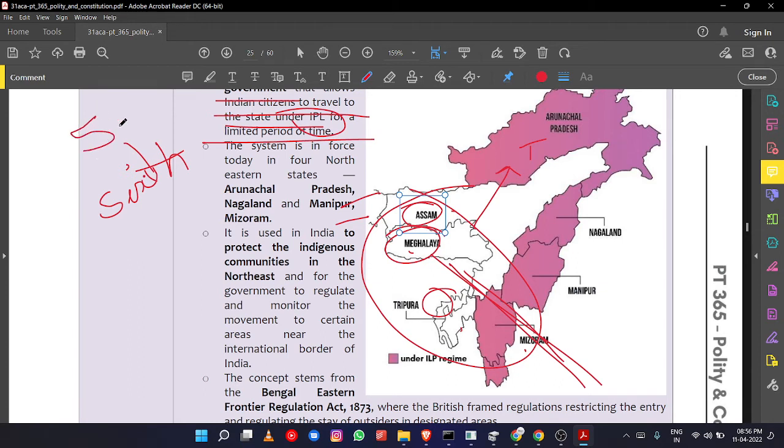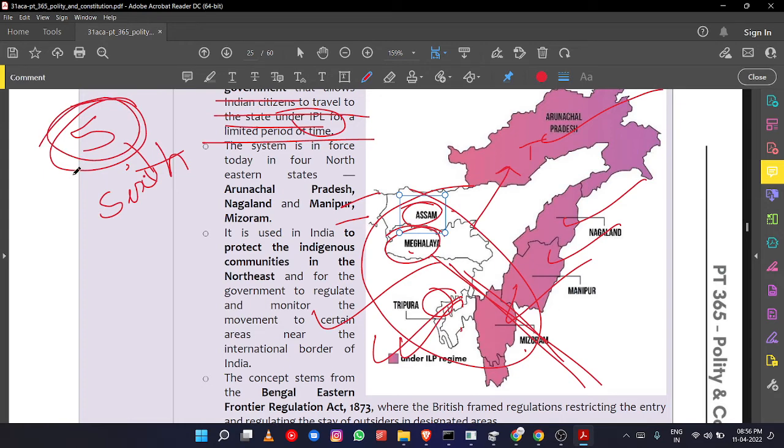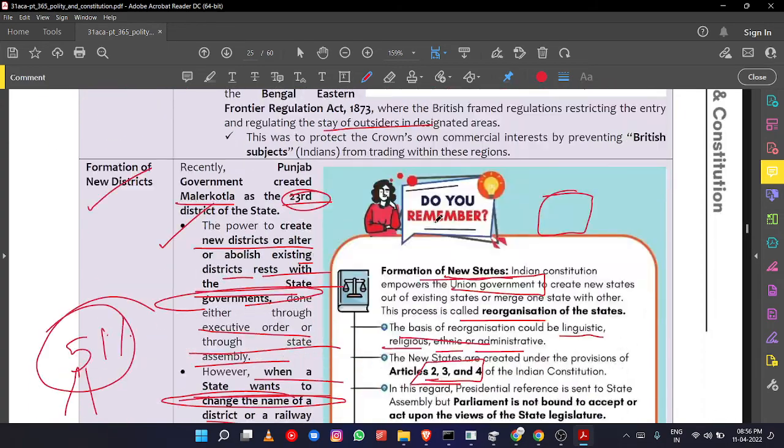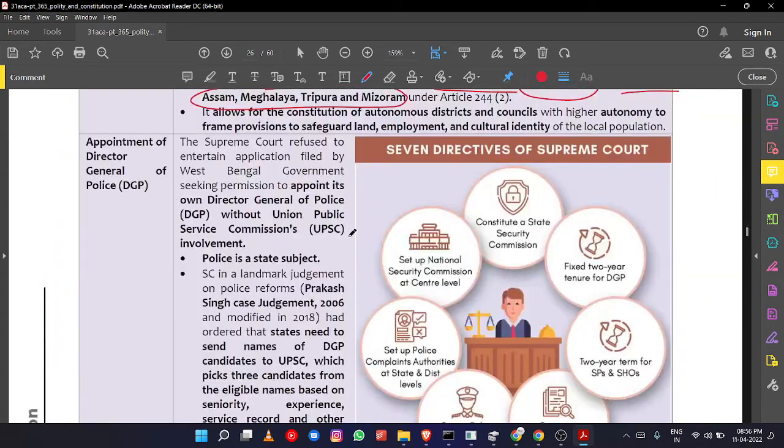And there is a 5th schedule also. Except these states, all other states which have tribal populations, for example Arunachal Pradesh, Nagaland, Manipur, Mizoram, Jharkhand, Odisha, and some areas of Madhya Pradesh. In all those areas, some tribal areas are governed under the 5th schedule. They also have powers, and 6th schedule areas also have powers. The 6th schedule areas have special powers.